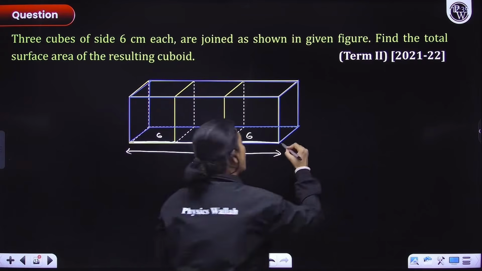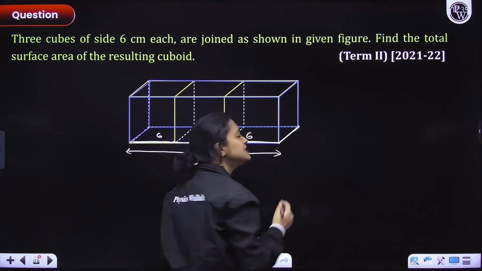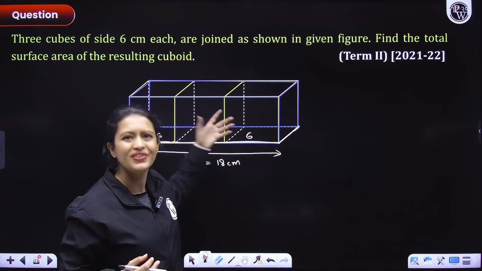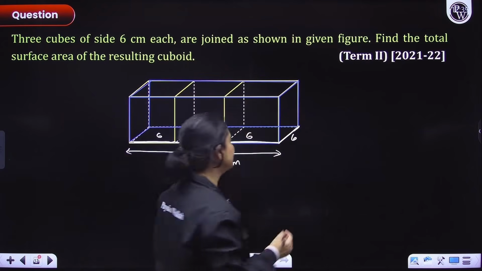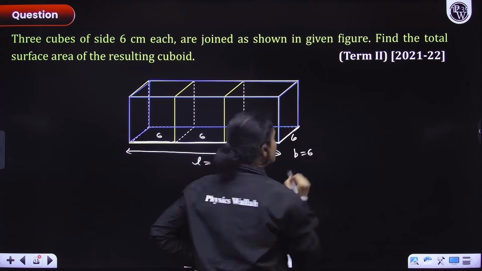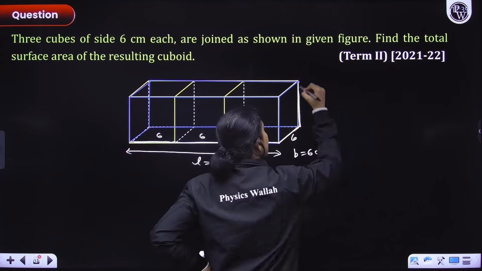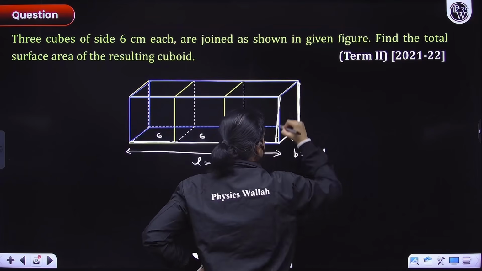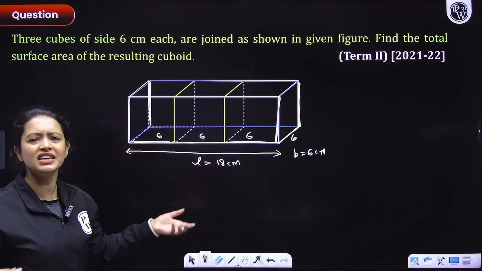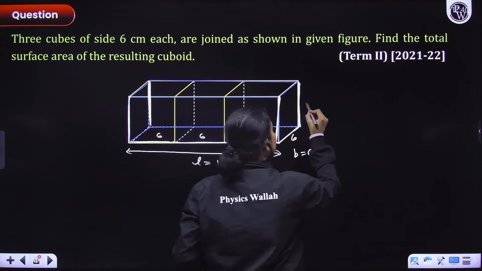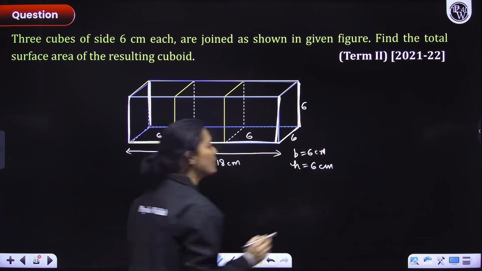Now let's talk about the breadth of our cuboid. This is the breadth. Notice that the breadth of the cuboid remains the same as the breadth of the individual cube. For a cube, this is 6, so for the cuboid also this is 6. So we can say that breadth is equal to 6 centimeters. Now let's talk about the height. This here is the height. All of these are equal to the height of the individual cube, which is 6. So height is also 6 centimeters.